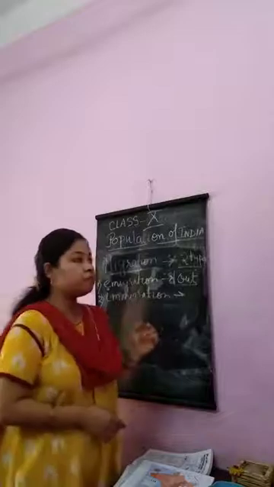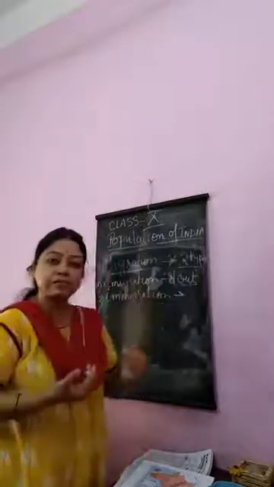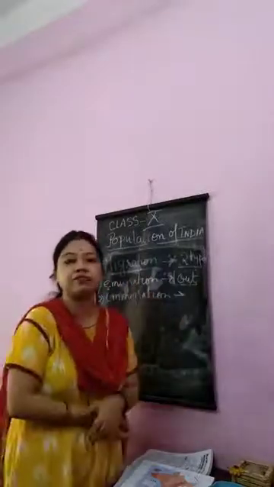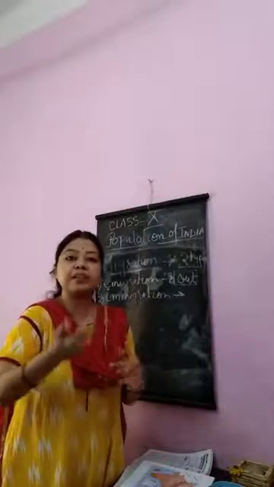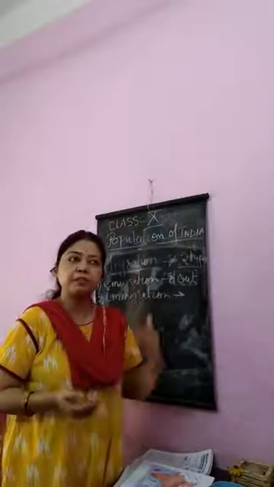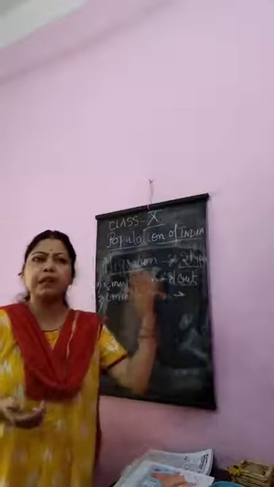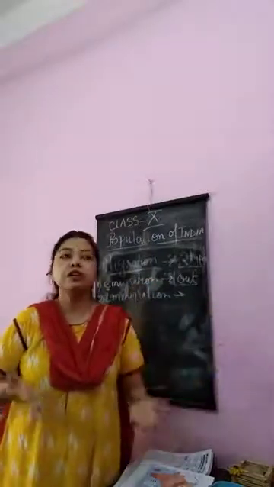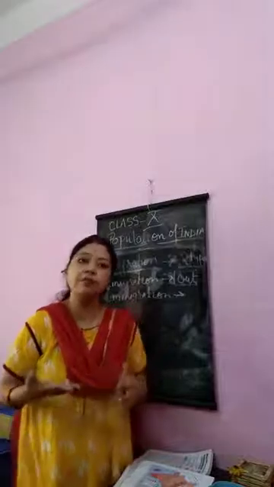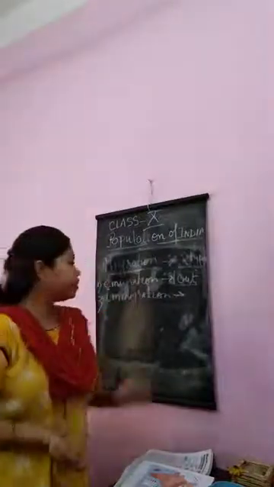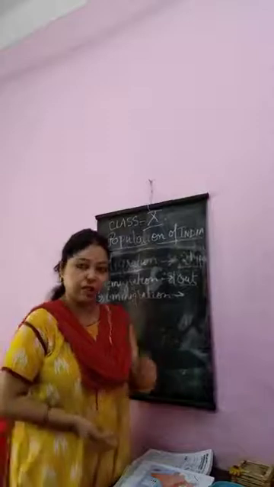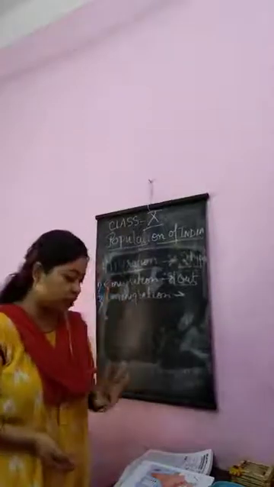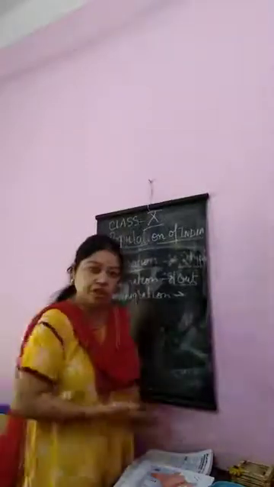And immigration means people from another country coming and settling in our country. It will increase the population. Suppose refugees or people from Bangladesh come and settle in our country, so the population in our country is increasing. This is called immigration. These three definitions are important.